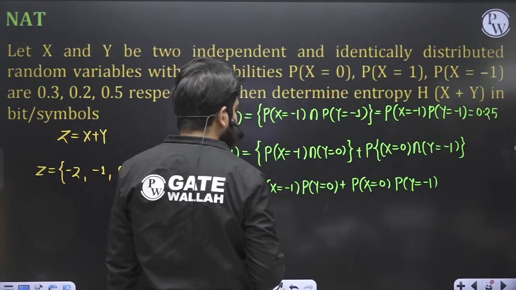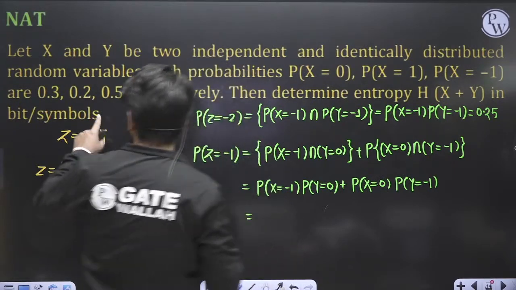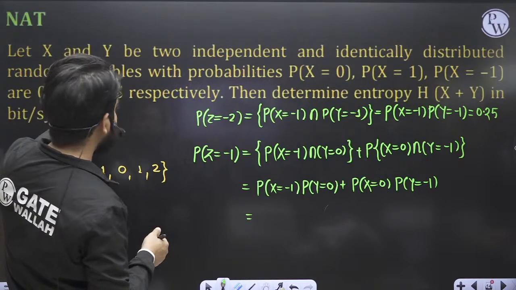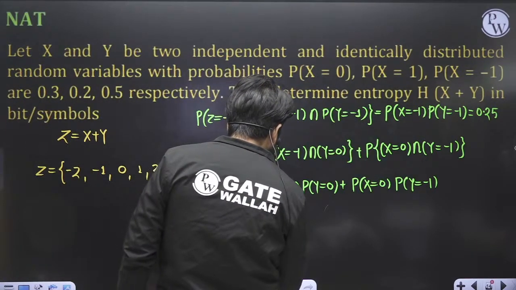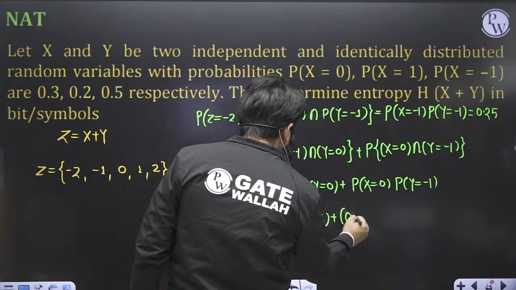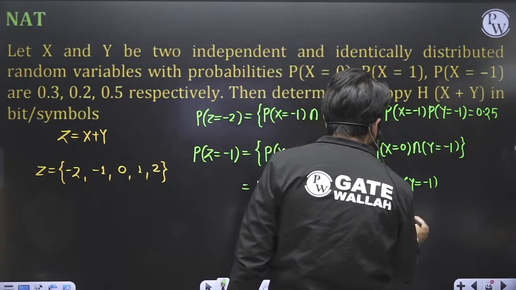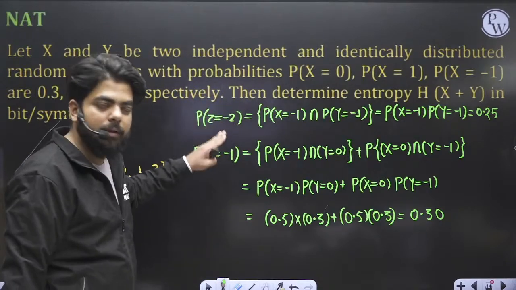Probability of x equal to -1 comes out to be 0.5, and we multiply it with probability of 0, which is 0.3. So this is 0.5 into 0.3 plus 0.5 into 0.3. So this value overall becomes 0.30. Similarly, you can calculate the remaining values also.